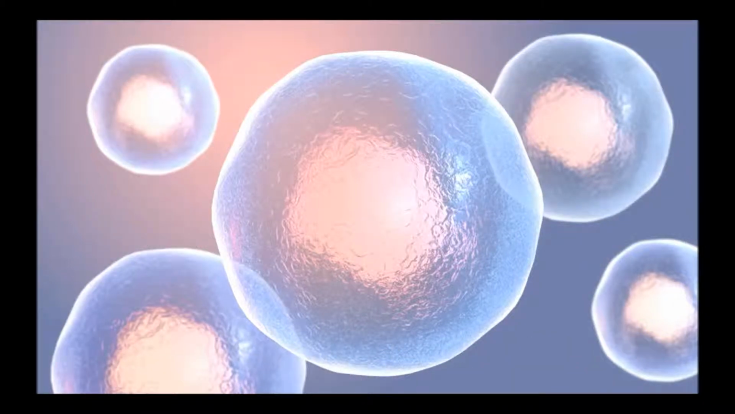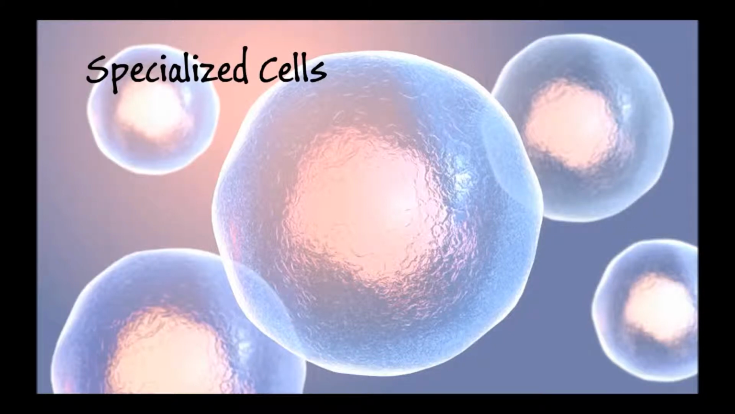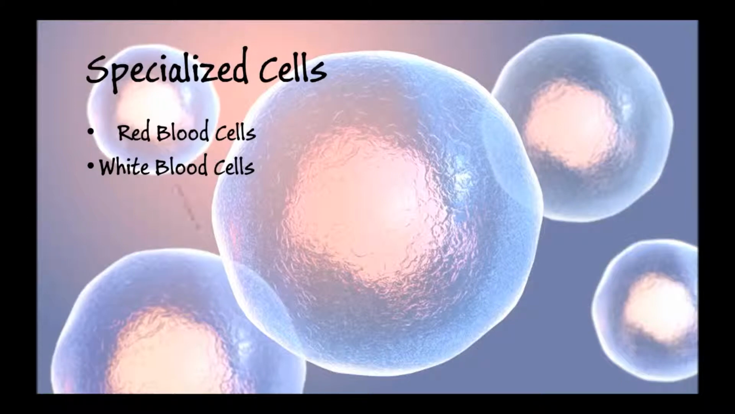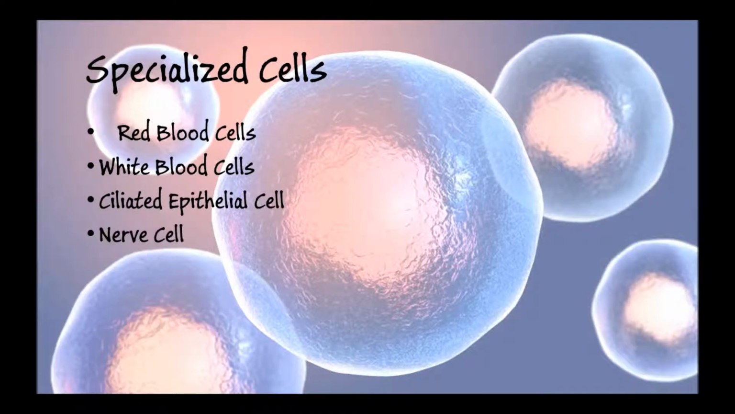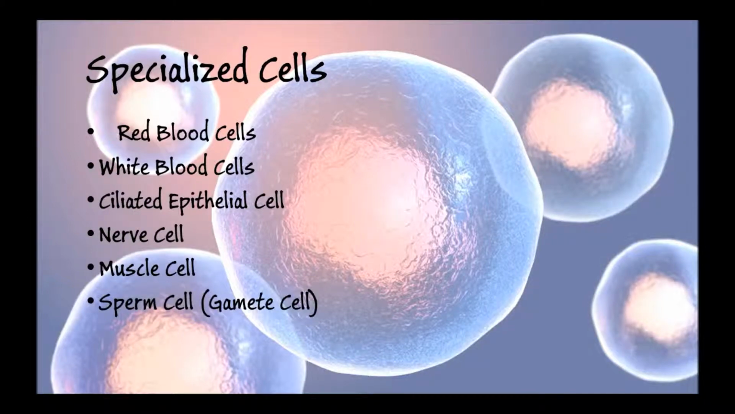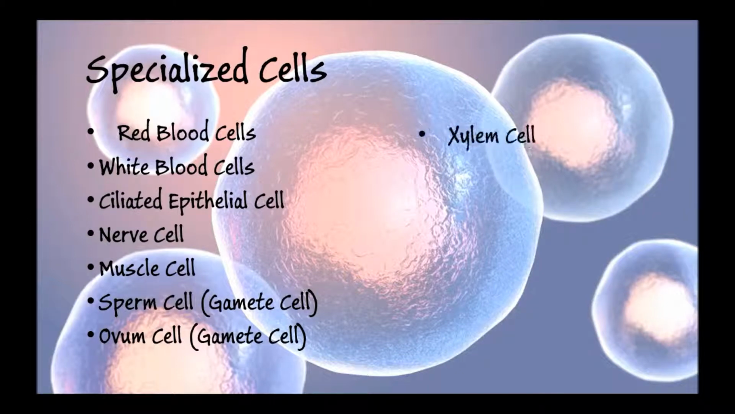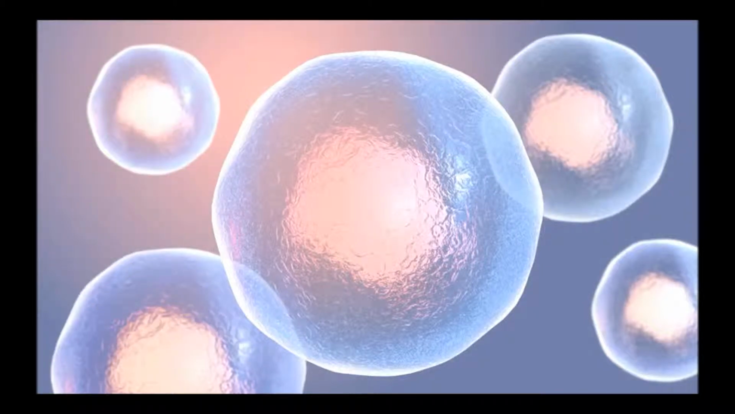And here are the examples of specialized cells: red blood cells, white blood cells, ciliated epithelial cell, nerve cell, muscle cell, sperm cell, ovum cell or the egg cell, xylem cell, palisade cell, and root hair cell. These are all eukaryotic cells because they are multicellular. Red blood cell.